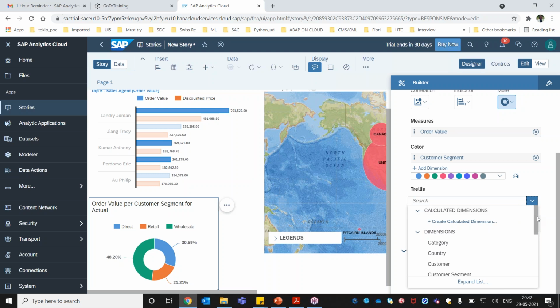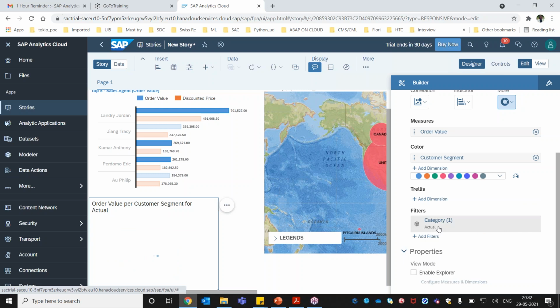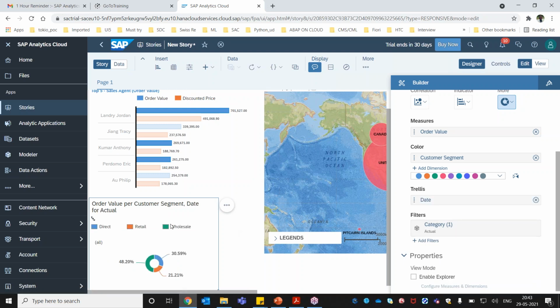So if I go a little bit down here, we have a field called date, and this is nothing but hierarchy. What is hierarchy? We'll do multiple examples on hierarchy in our coming sessions. So now you can see we have hierarchy here, and as of now there is no split here.